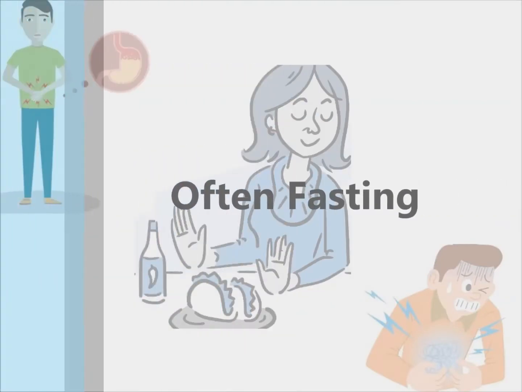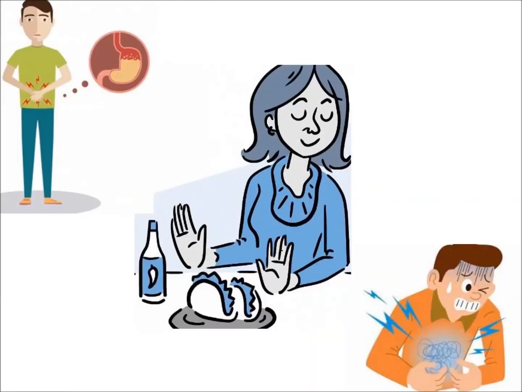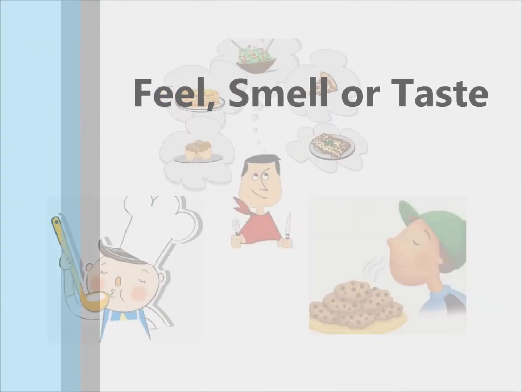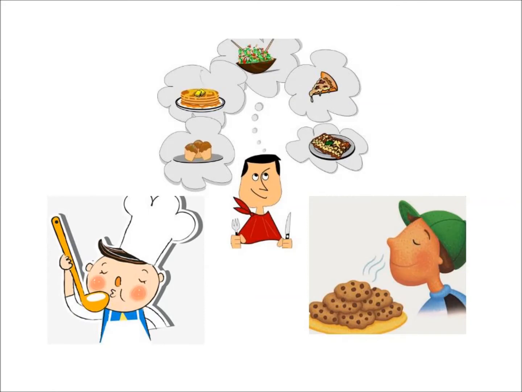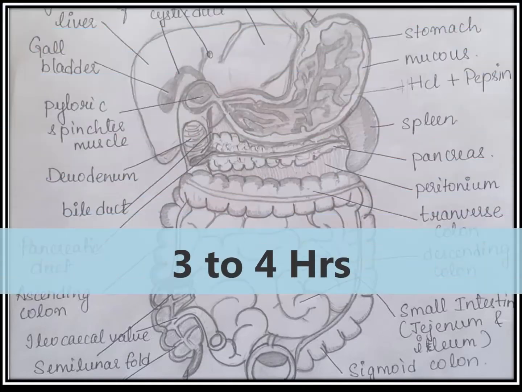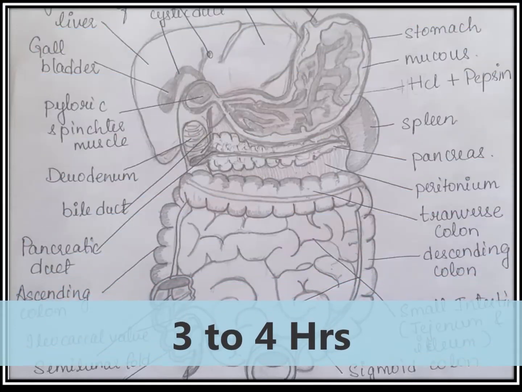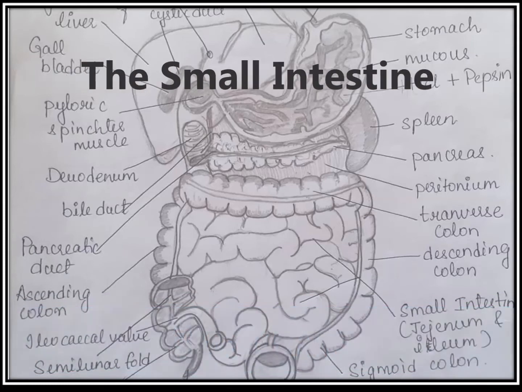Often fasting can also damage the lining of the stomach, as the feel of hunger or smell of food initiates the secretion of the hydrochloric acid, which when not fed can harm the mucosal lining of the stomach. The food remains in the stomach for 3 to 4 hours and then moves to the small intestine, the duodenum.